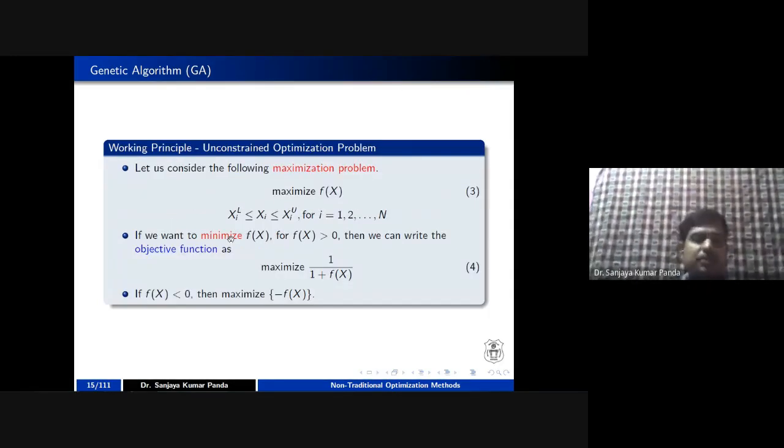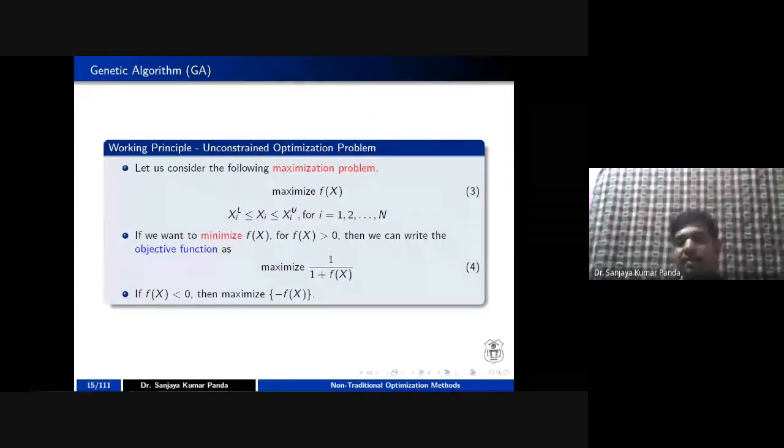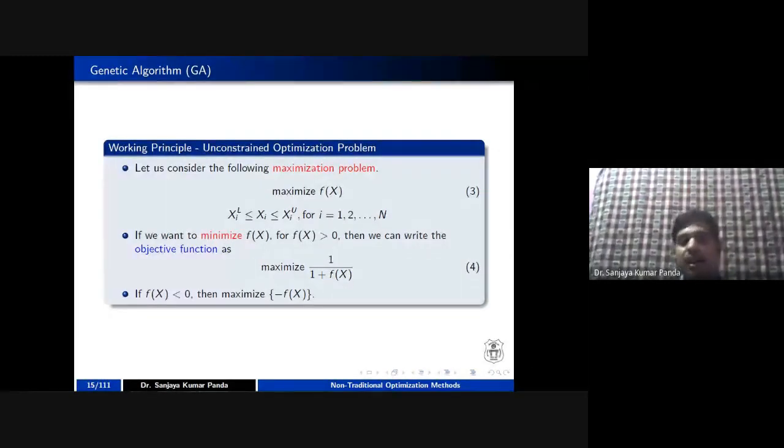See this one. Here I have taken a maximization problem, right? I want to maximize a function, that is f of x, right? So this f of x is nothing but my objective function. So I represent small f of x for the objective function, capital F of x for your fitness function. For the rest of the slide, please remember this notation. Small f of x represents your objective function, capital F of x represents your fitness function.